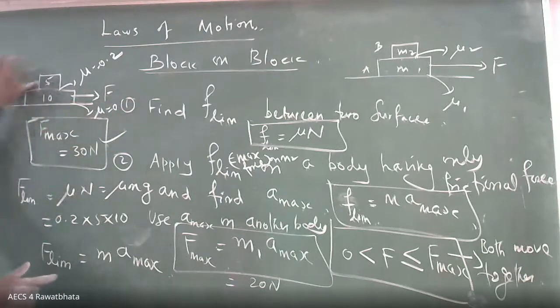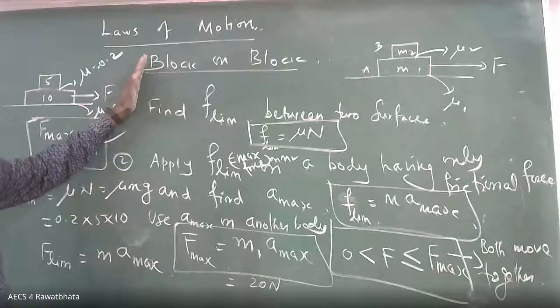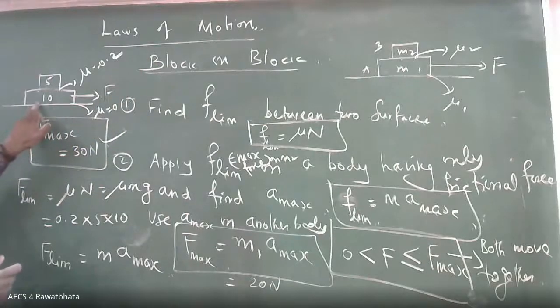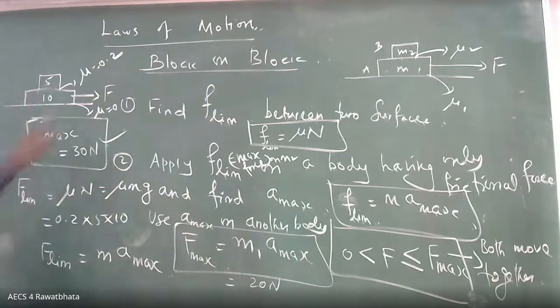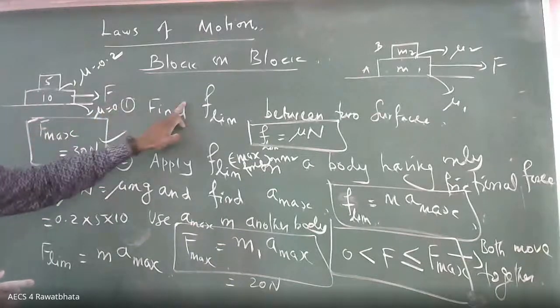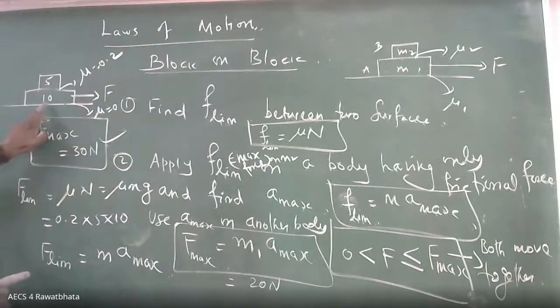So what is force acting? Limiting friction, right side. Now in this case, how many forces act on 10 kg in this example? Gravitational, normal, and the applied force. Normal is balanced, leave it. So this F will be acting. Another one, the normal from the 5 kg, the total friction.